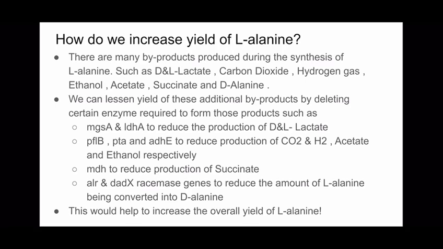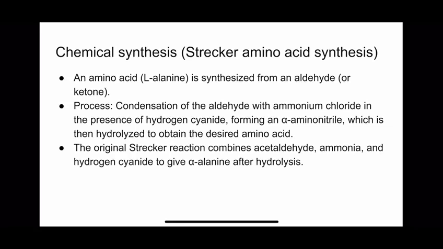The more important ones are MGSA and LDHA to reduce the production of D and L lactate. ALR and DADX racemase genes to reduce the amount of L-alanine being converted into D-alanine. There are also other enzymes which require deletion, which are in the slides. This will help to drastically increase the overall yield of L-alanine. Now I will be passing it on to Chunsiang.